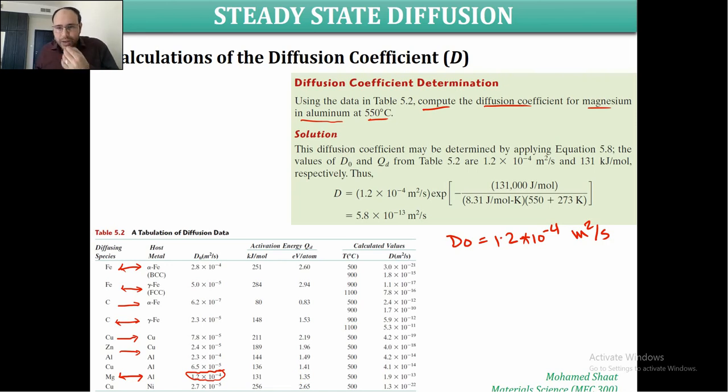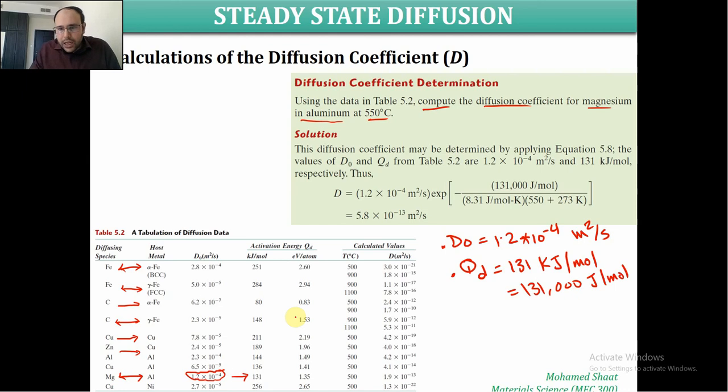So let us use kilojoules per mole. We get the activation energy from the table next to it: 131 kilojoules per mole. We have to convert it into joules per mole, so it will be 131,000 joules per mole. So this is the activation energy, and this is the diffusion constant that we got from the table.